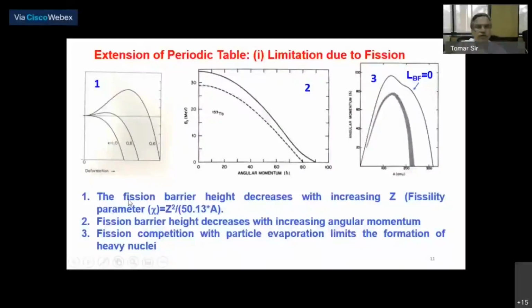The fission barrier height decreases with increasing atomic number, that is in terms of Z squared by A. But with increasing angular momentum, the fission barrier also decreases, this is the explanation I have given. And the fission competition with particle evaporation limits the formation of heavy nuclei. So fission dominates in heavy nuclei, and therefore the evaporation residue cross sections are very, very low.